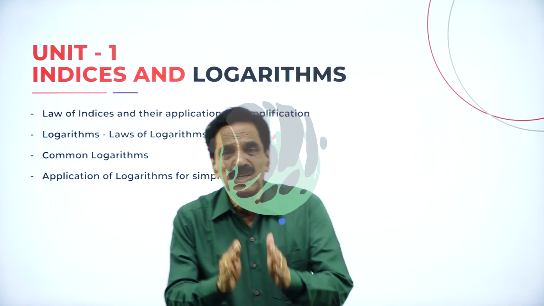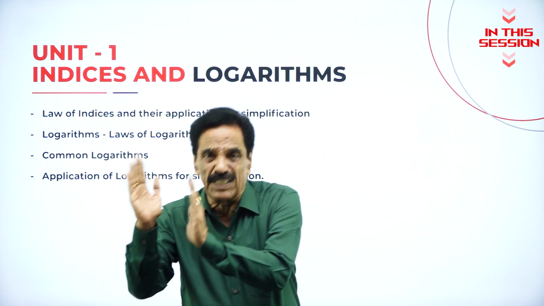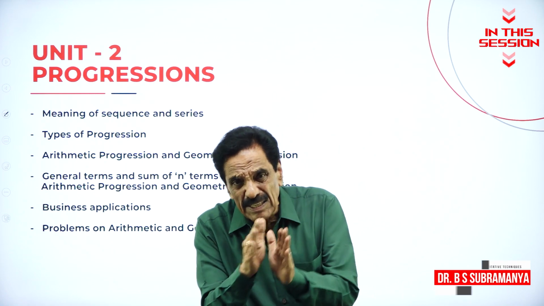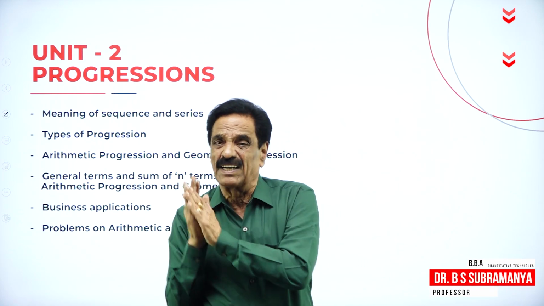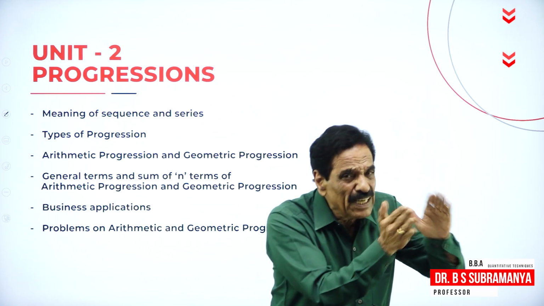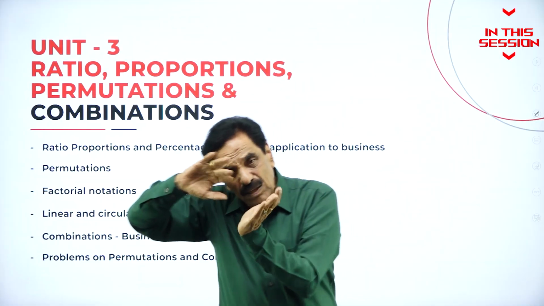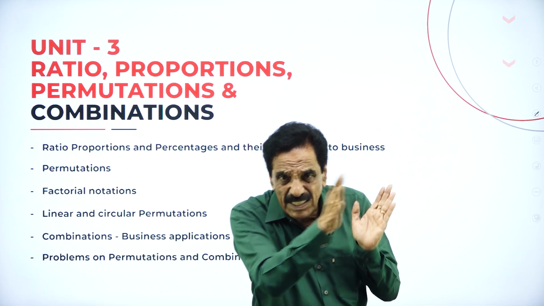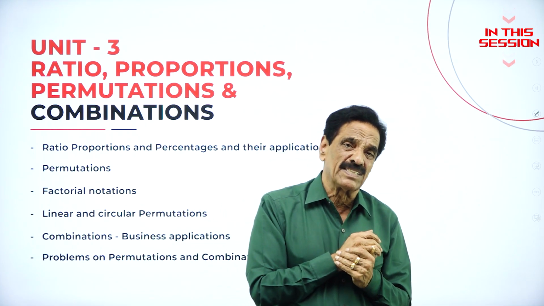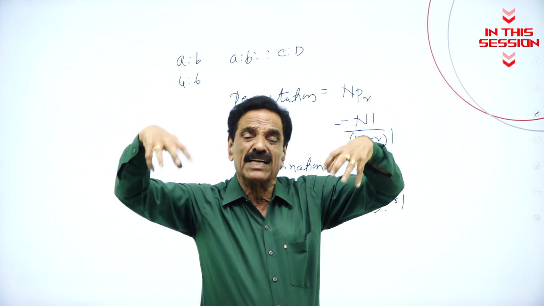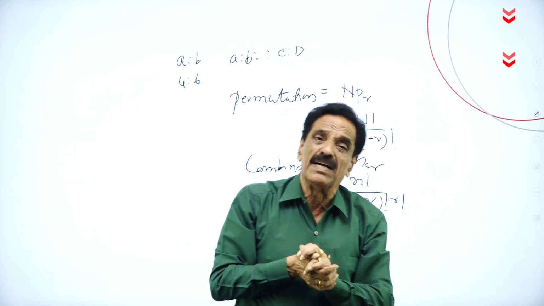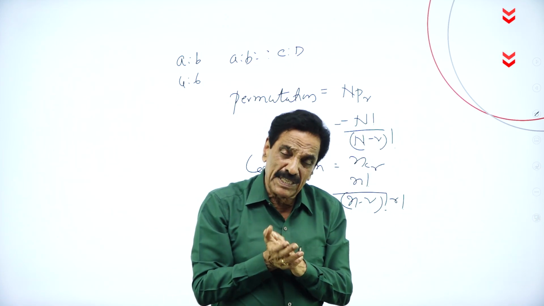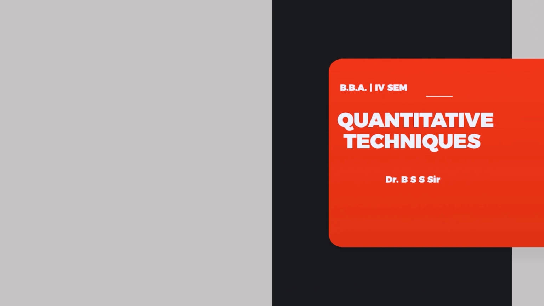So indices is the plural of index. Numbers that go in ascending or descending order are called a progression. Taking all the objects and making a proper selection is called combination. When only some of the objects are taken into consideration and arranged, that selection is called permutation.